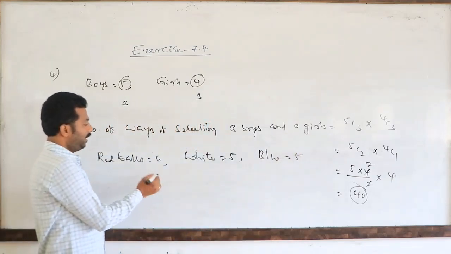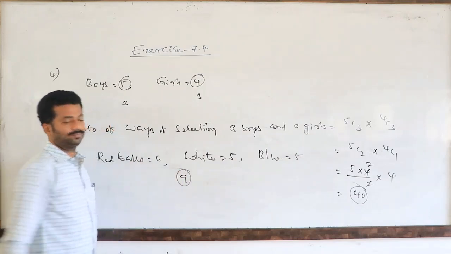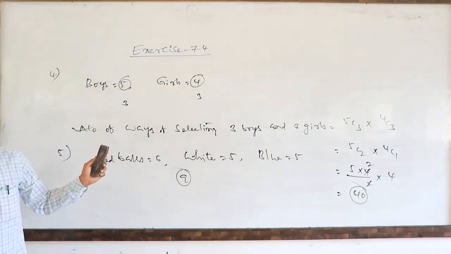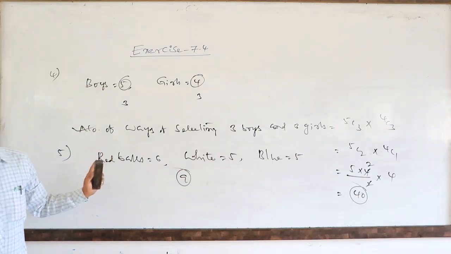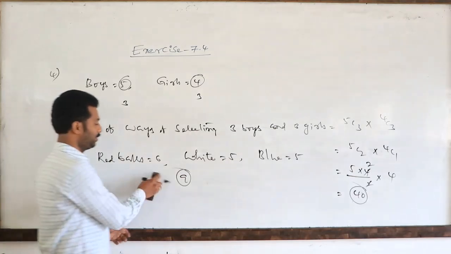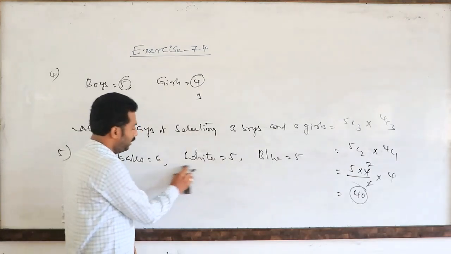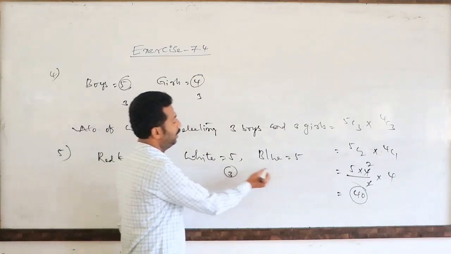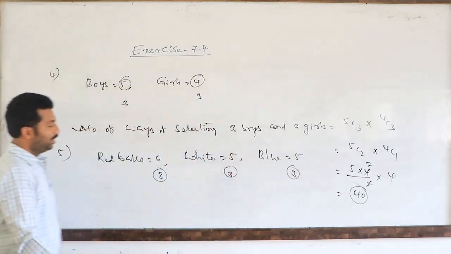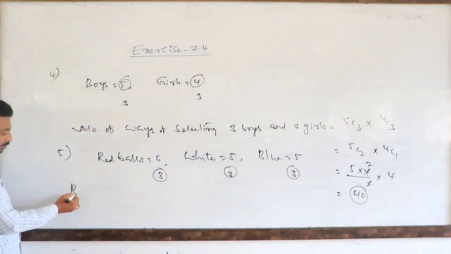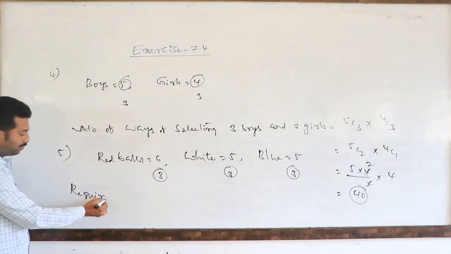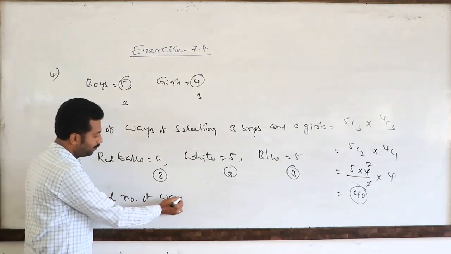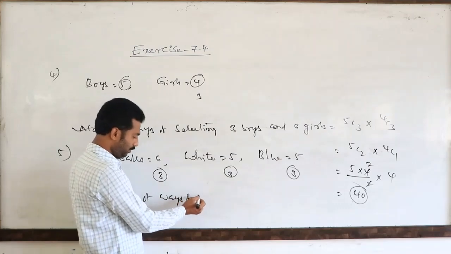So from these 3 colors we have to choose 9 balls. If each selection consists of 3 balls in each color, then in total we select 9 balls. In this, 3 balls from here, 3 balls from here, and 3 balls from here can be selected. The required number of ways of selecting.